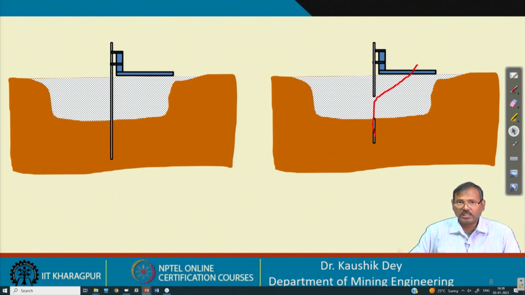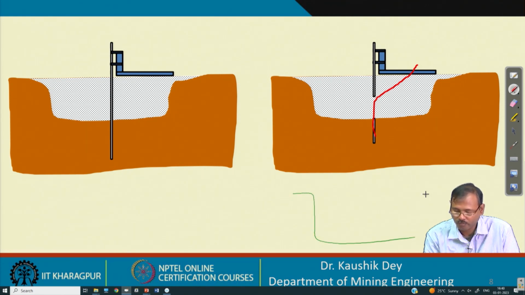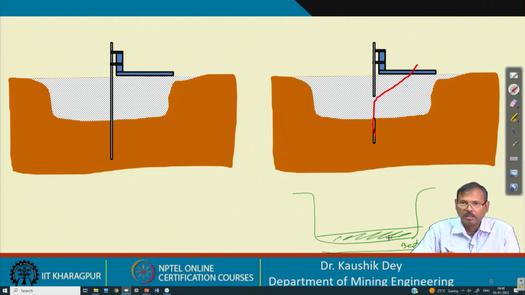Now, let us understand what are the challenges in this particular system. The challenge is that in any water body, if these are the beds, then above these beds some siltation occurs, and these siltations are sediments loosely occurring there, something like slush.